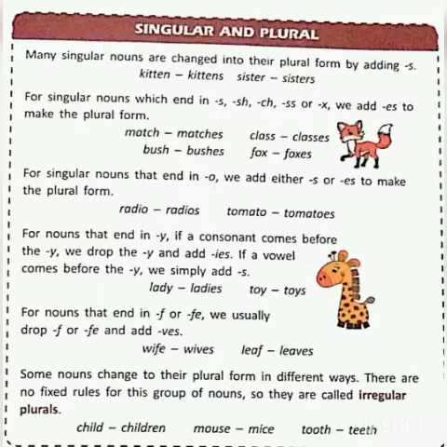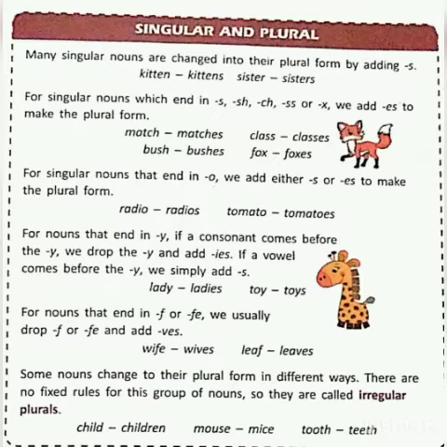But when a singular noun ends with s, sh, ch, ss or x, then we add es there. Like match becomes matches, bush becomes bushes, class becomes classes. So these particular ending letters, s, sh, ch, double s, then x, when we change into plural, we add es there. Now if a singular noun ends in o, we add either s or es to make the plural form. Like radio, radios, where we are adding only s. Tomato, tomatoes, we are adding es.